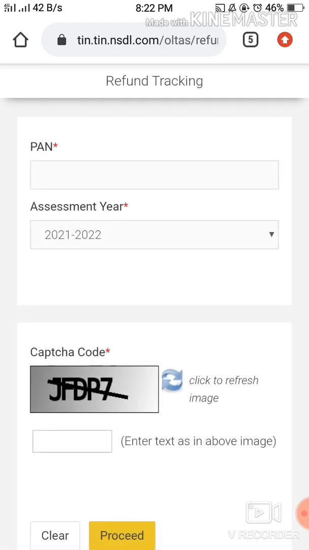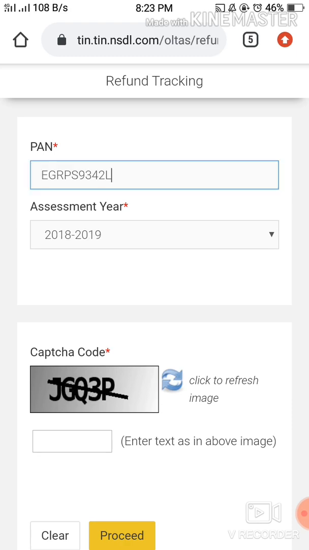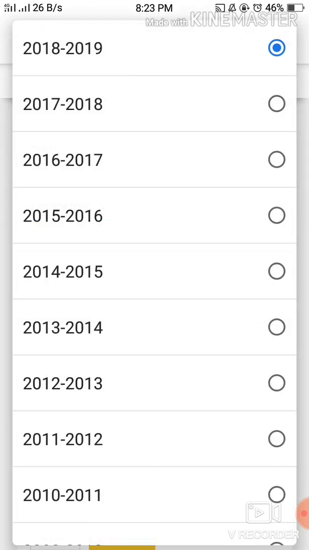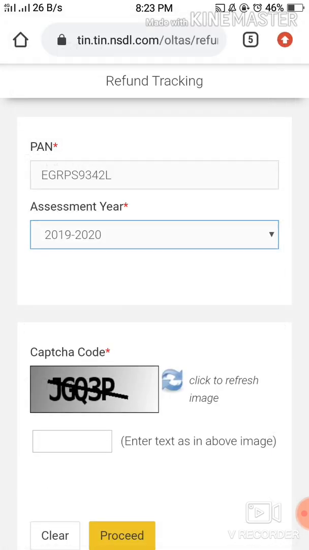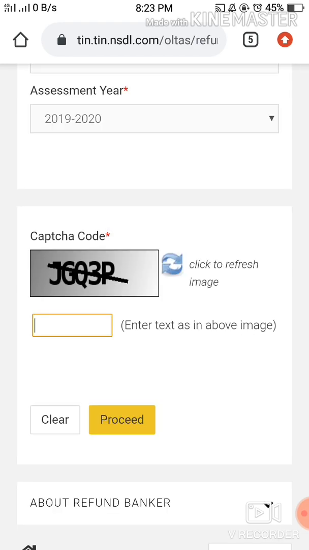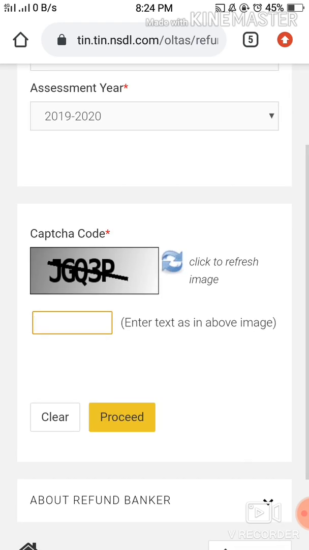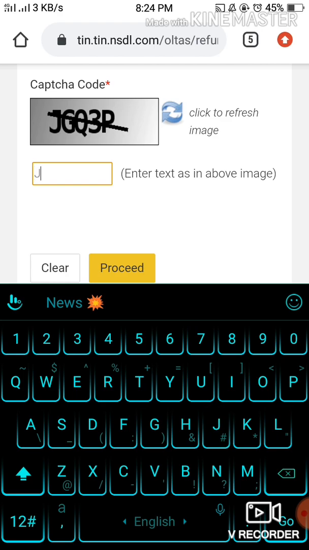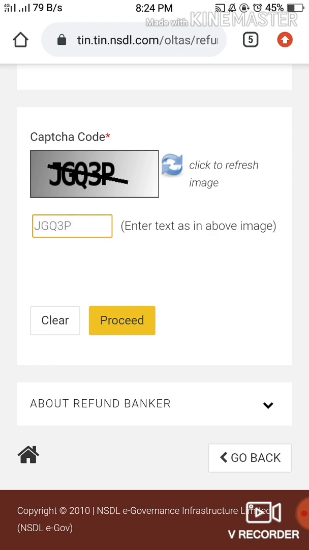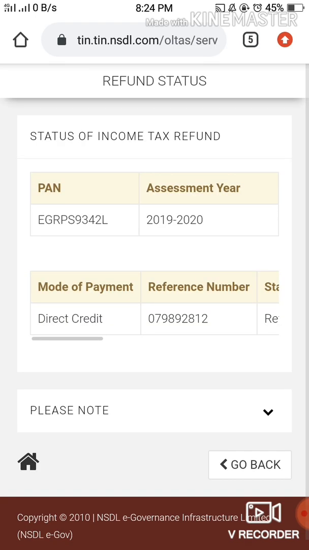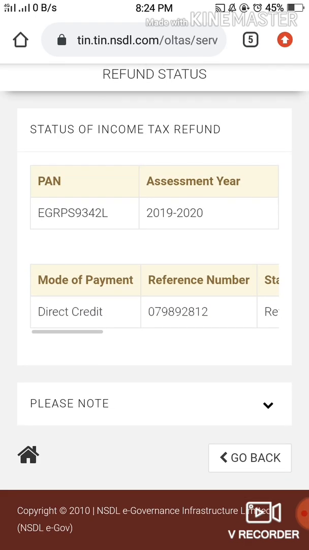Click on the NSDL website and you will be taken here. Put the PAN number and select the assessment year. I'm selecting the 19-20 assessment year here. If you still have any confusion with the assessment year and the previous year, DM me. I'll explain it to you because they are really important to understand. After selecting the assessment year, fill out the CAPTCHA code here. After filling the CAPTCHA code, just click on proceed. And here it is. You will get the status of your income tax refund.